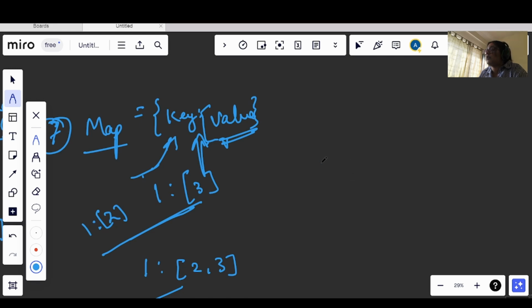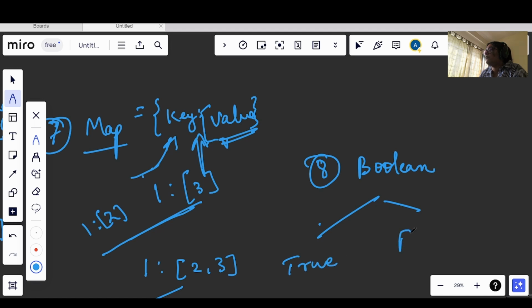Now the other data type that we have is Boolean. Boolean has two values. It is either true or false, right? It can either be 0 or 1. So what is the Boolean data type? In this we will be storing true or false values.